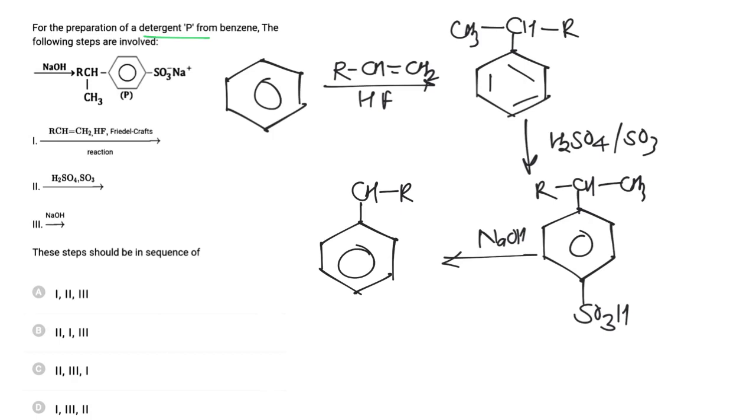So CHRCH3 with SO3Na is formed. So in the first step, Friedel-Crafts reaction should be done. Then in the second step, sulfonation, and in the third step, reaction with NaOH. So the correct sequence is 1, 2, 3.